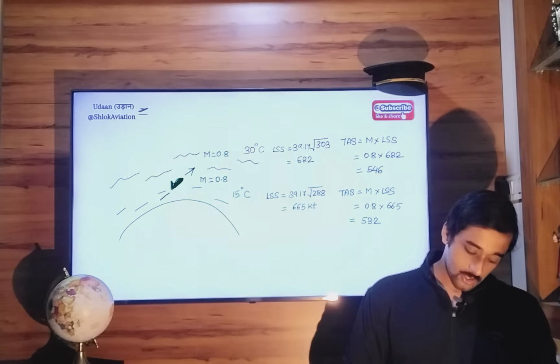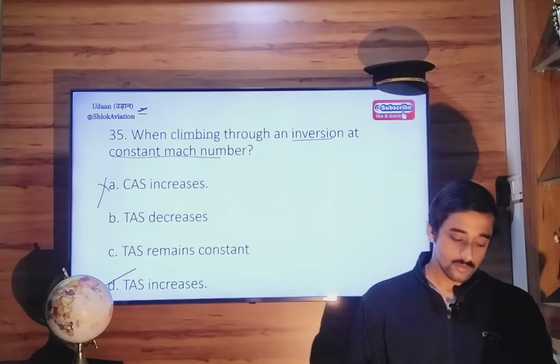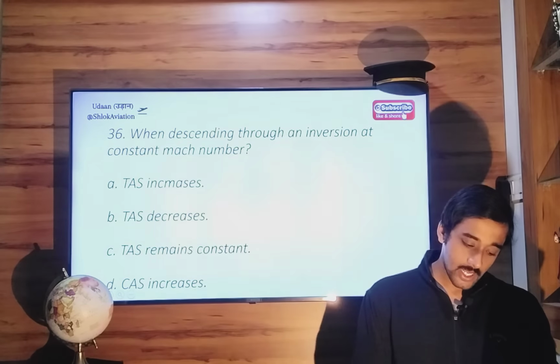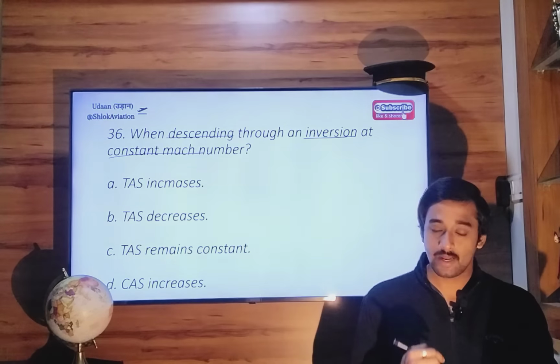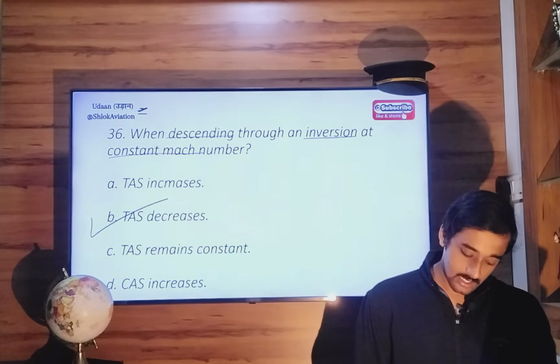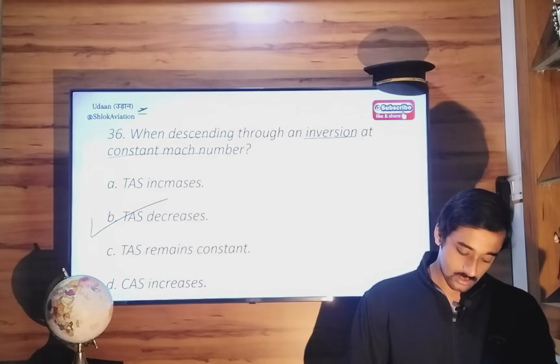Okay, so the answer will be true airspeed increases. Next, when you are descending through an inversion at constant Mach number, what will happen? True airspeed will decrease.